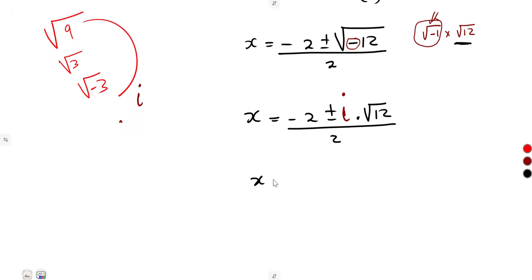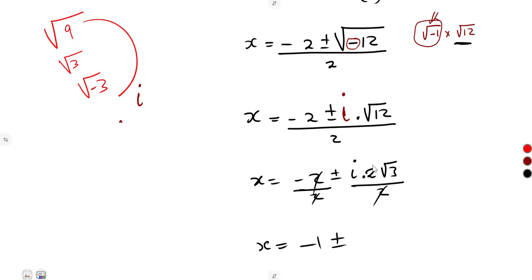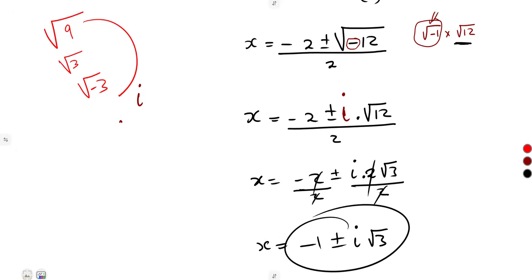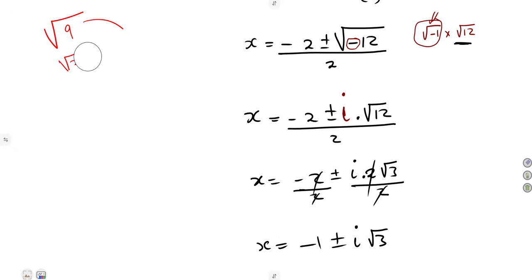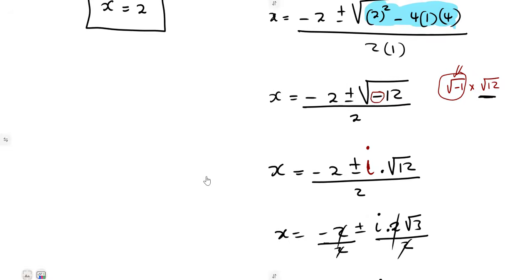So I'm just going to write this as x is equal to minus 2 plus or minus i there. Then we're going to have 2 square root of 3, everything over 2. So this 2 here can be separated. We can divide by 2 here and by 2 here. So it is going to give us negative 1 plus or minus, 2 and 2 cancel, so this is i square root of what? Of 3. These are two solutions that you're having. You can separate that or you can just leave it as it is.